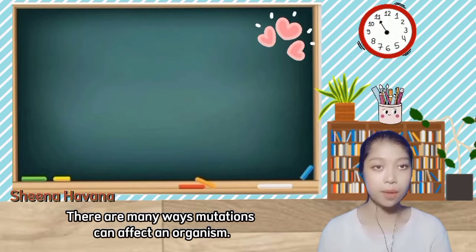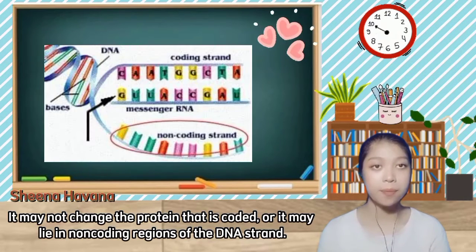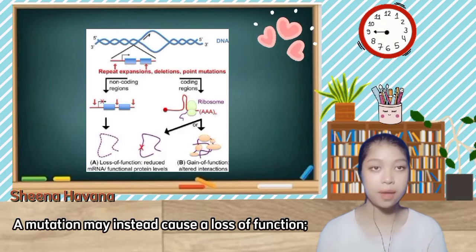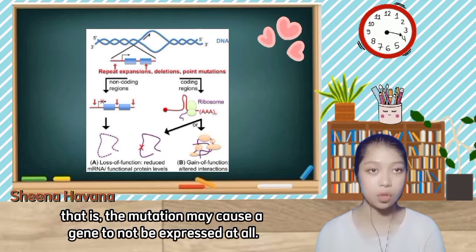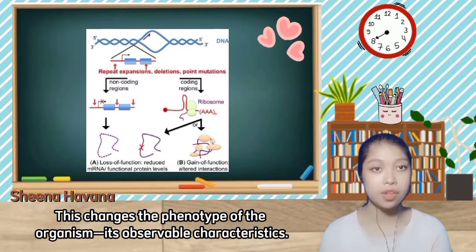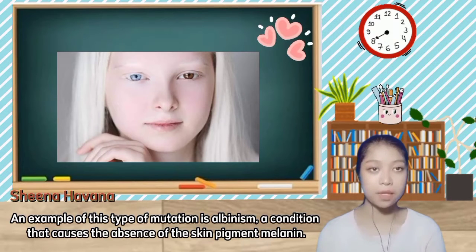There are many ways mutations can affect an organism. A silent mutation has no effect on protein function. It may not change the protein that is coded, or it may lie in noncoding regions of the DNA strand. A mutation may instead cause a loss of function, that is, the mutation may cause a gene to not be expressed at all. This changes the phenotype of the organism, its observable characteristics. An example of this type of mutation is albinism, a condition that causes the absence of the skin pigment melanin.